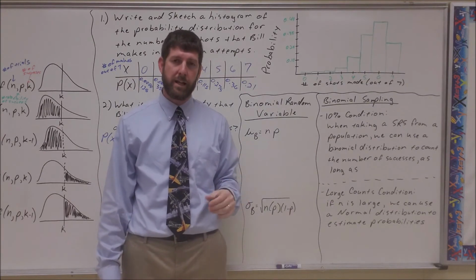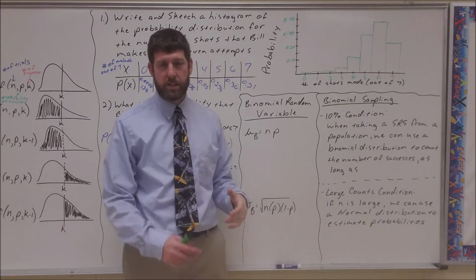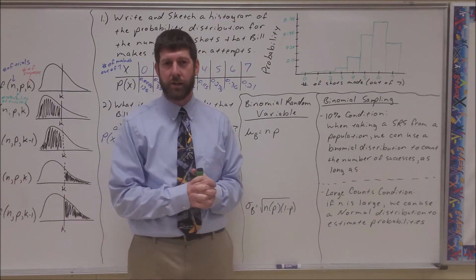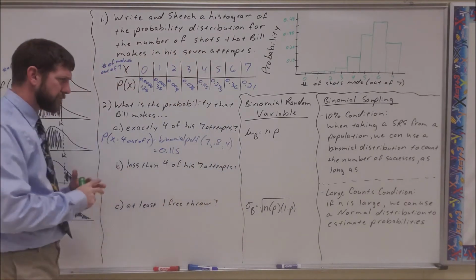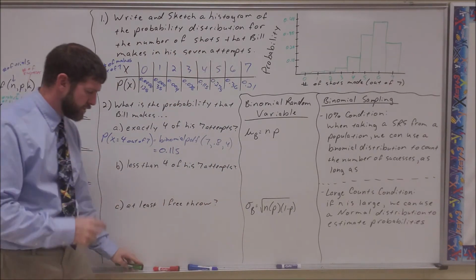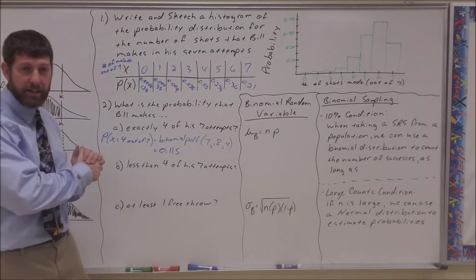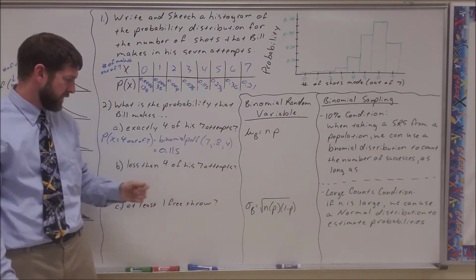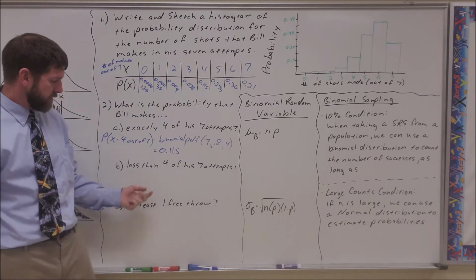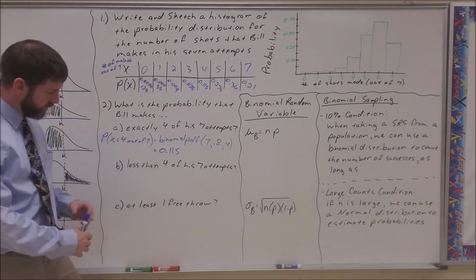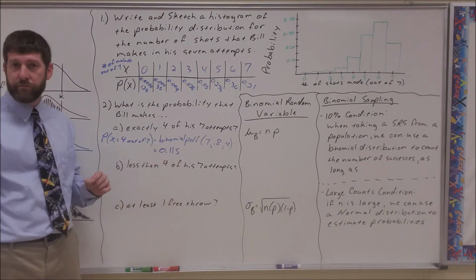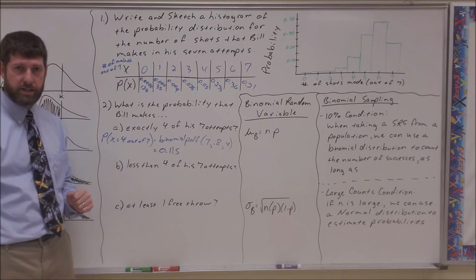Why is that? The reason he's most likely to make that is because he makes 80% of his shots. So it should be an intuitive thing for us there. Let's use this table to get a couple more calculations. Let's look at the probability that he makes less than 4 of his 7 attempts.